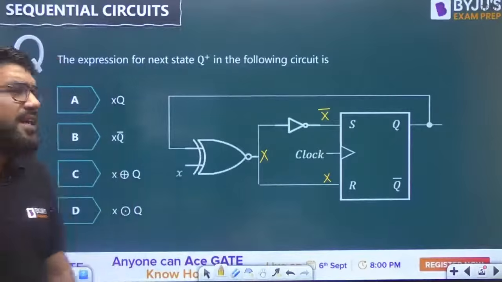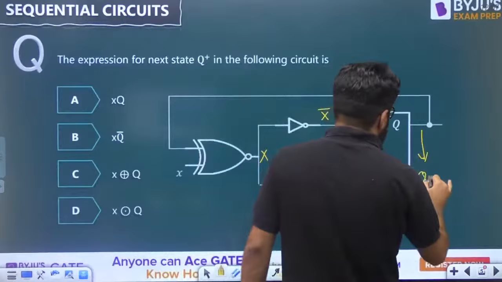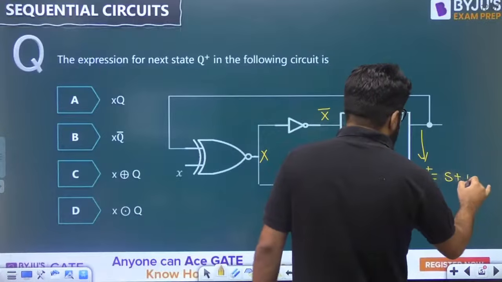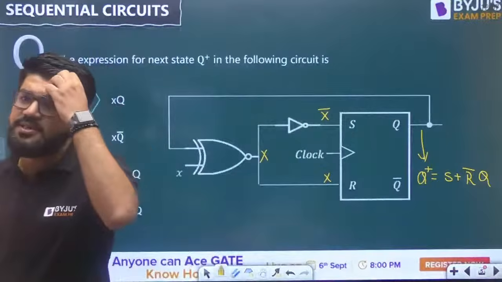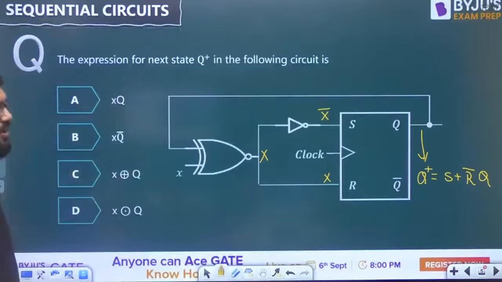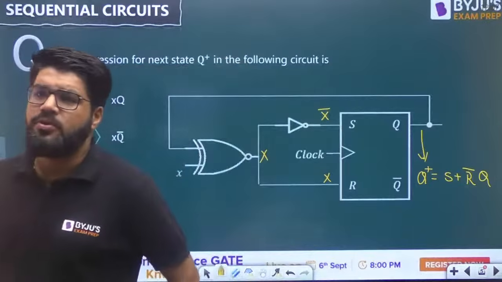Now what is the expression for next state? For the SR flip-flop, the next state equation is S plus R bar Q. You must remember these points, okay? So S plus R bar Q, and if not, we'll come up with different questions revising all those things.